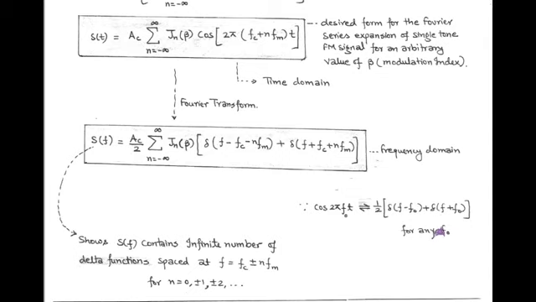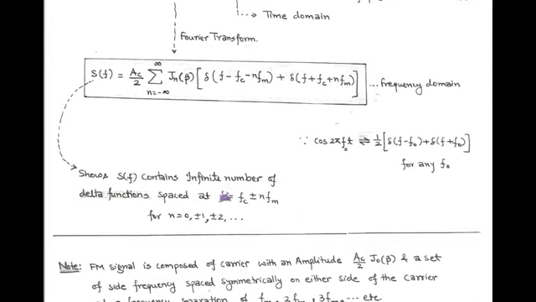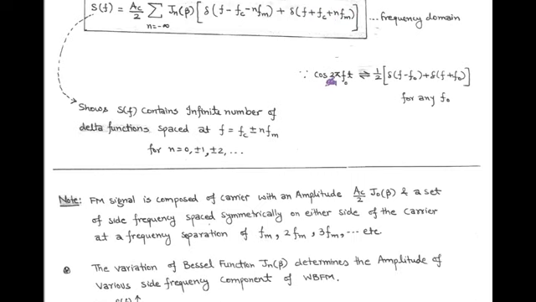And this frequency domain equation represents the frequency spectrum of FM, which contains an infinite number of delta functions from n equals minus infinity to plus infinity. And each delta function is separated by a frequency of fc plus minus n fm, according to the above equation. Now, we note a point.